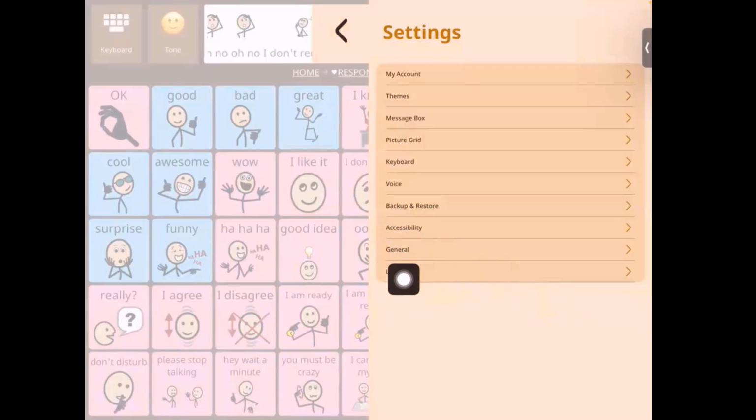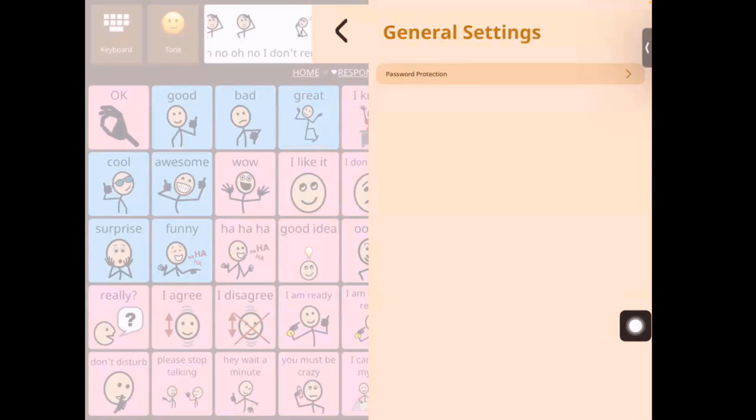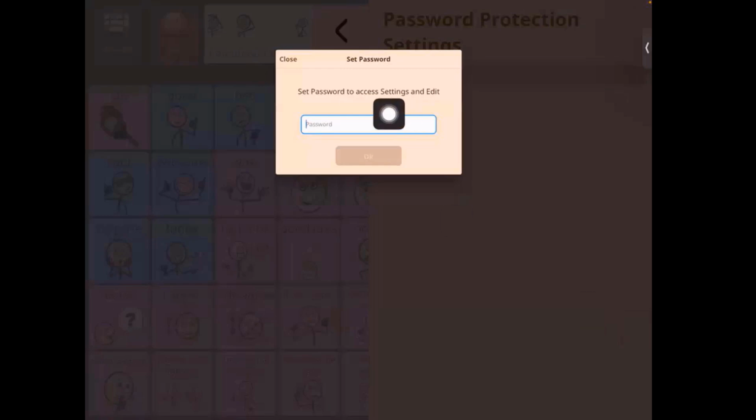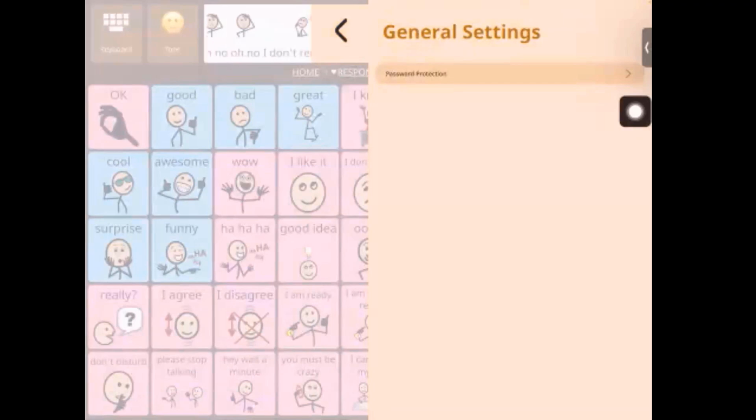We have the next one as general settings. The general settings helps us to set up a password. The password option is available for the settings, to access settings and to access edit. So this can be set up so that there are no accidental changes or deletion of any of the customization that has been done or any of the settings that have been set up, right? So to prevent that from happening, you can set up a password and then use that to access those two features. That is the password.